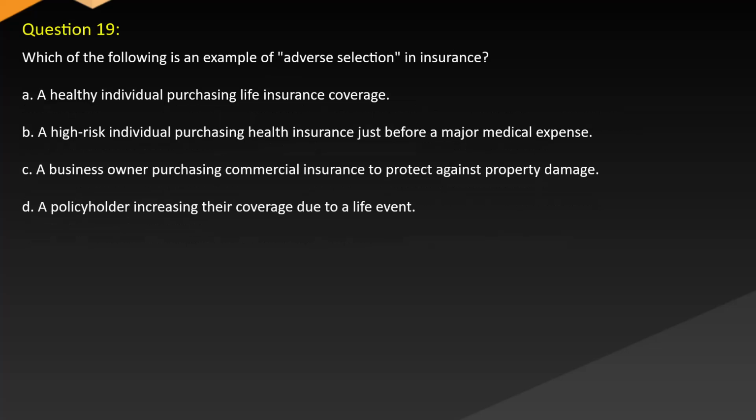Question 19. Which of the following is an example of adverse selection in insurance? A. A healthy individual purchasing life insurance coverage. B. A high-risk individual purchasing health insurance just before a major medical expense. C. A business owner purchasing commercial insurance to protect against property damage. D. A policyholder increasing their coverage due to a life event.